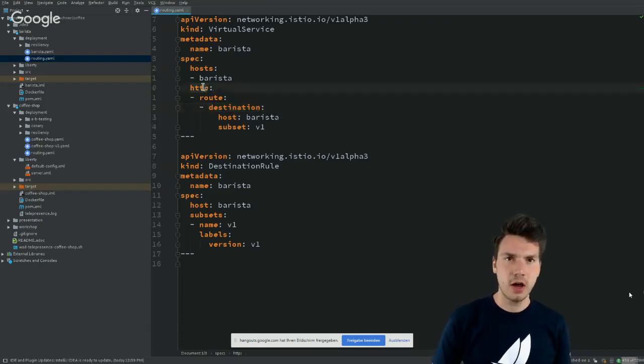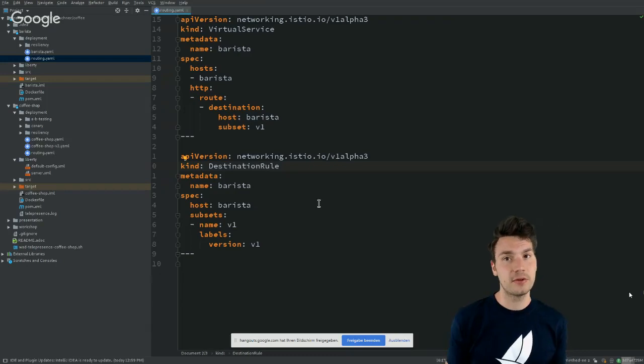In this case, all of the HTTP routes, everything that is routing to Barista host, please route to the Barista backend. So that's very boring. That's actually a default route here. And we have this destination rule that configures further policies for a specific destination, for a Barista's destination.